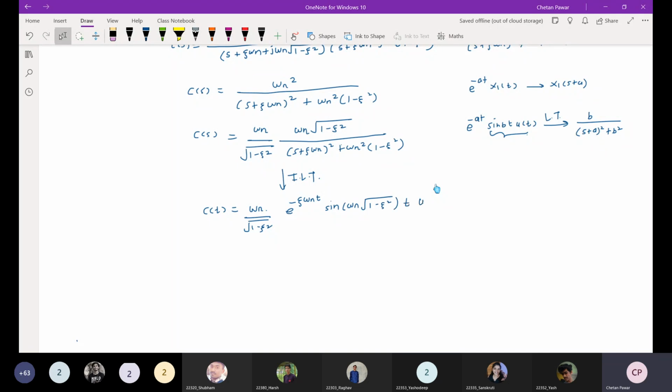Okay, you can put u of t also, but that is implied because we are only talking about causal systems, right-handed signals. So even if you don't write it, no issue will be there. Okay.